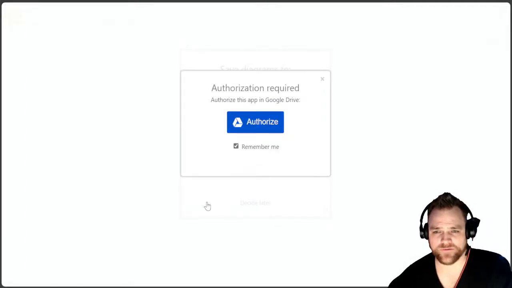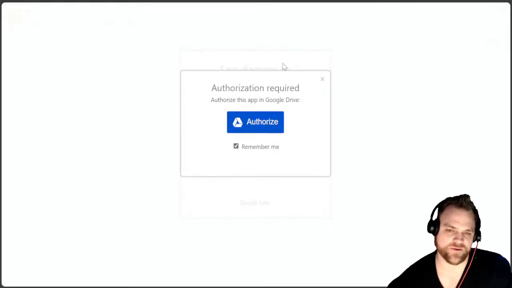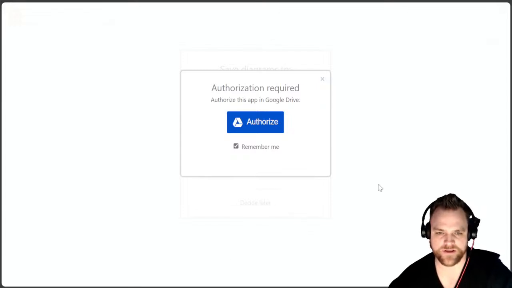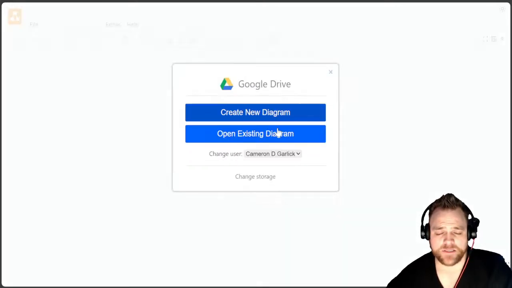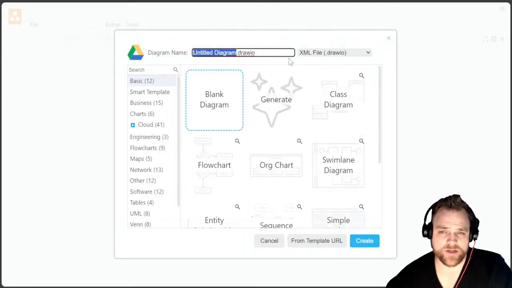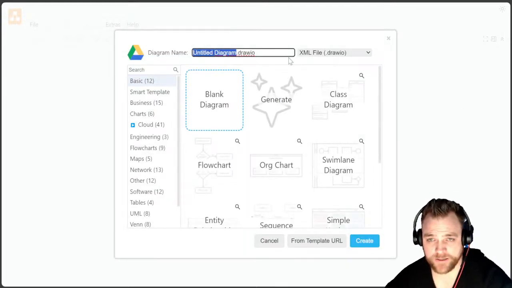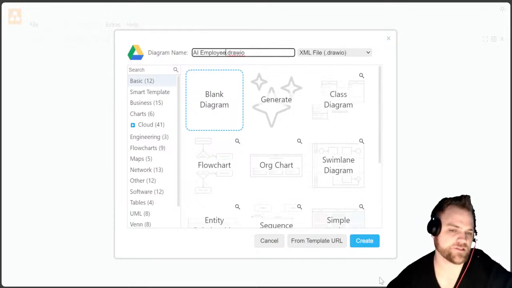I might have to reauthorize because I just reset. I like to reset my passwords every once in a while, just in case people are jumping in and using our stuff. Okay, so let's jump in there. I'm going to create a new diagram and call it our AI employee, so you can see exactly what it is.